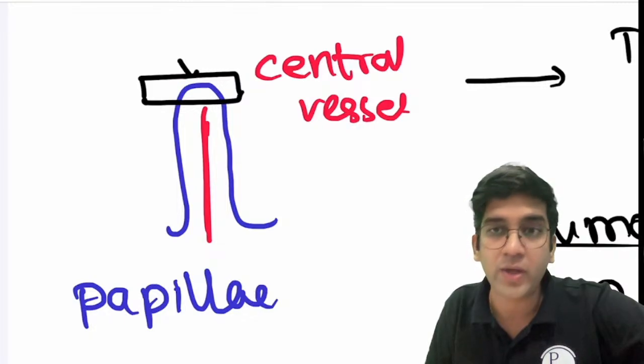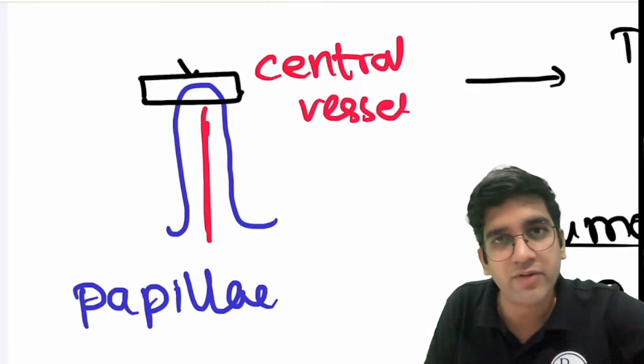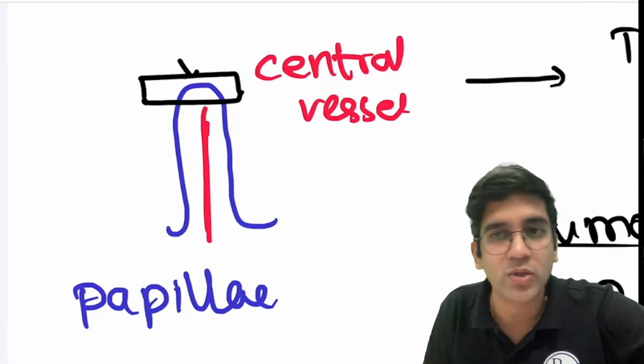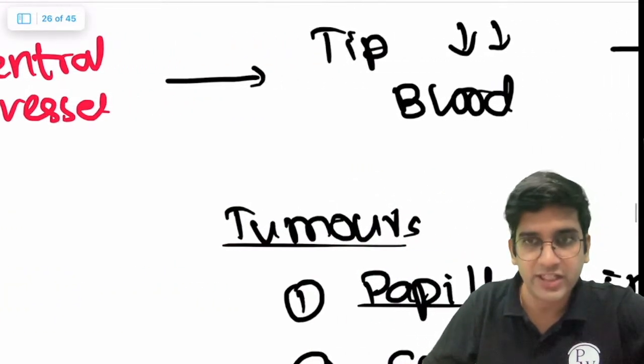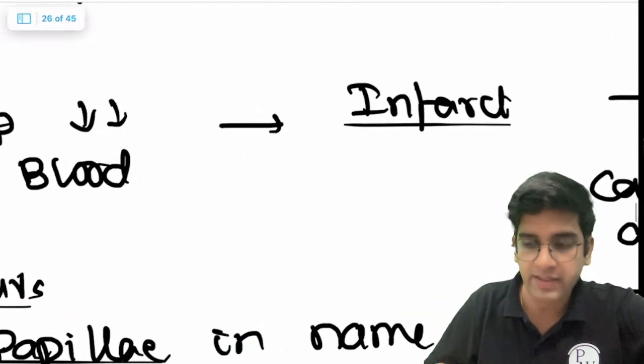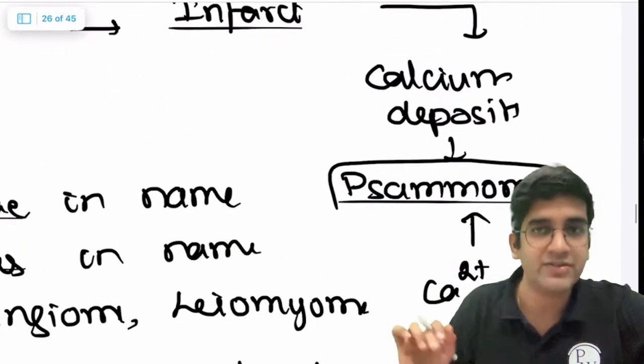Calcium, right? Okay, Rahul, micropapillae and pseudopapillae are not the reason here, because micropapillae don't have a vessel, and pseudopapillae also don't have a vessel. So what happens here is, whenever I have a papilla, the tip will have less blood supply. When the tip has less blood supply, I have a chance of an infarct. Whenever there's an infarct, calcium deposits and I'll have Psammoma bodies.